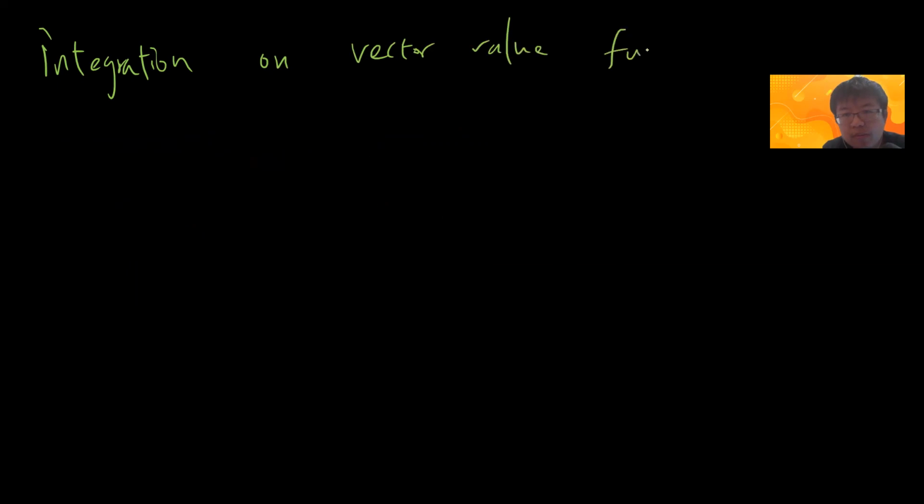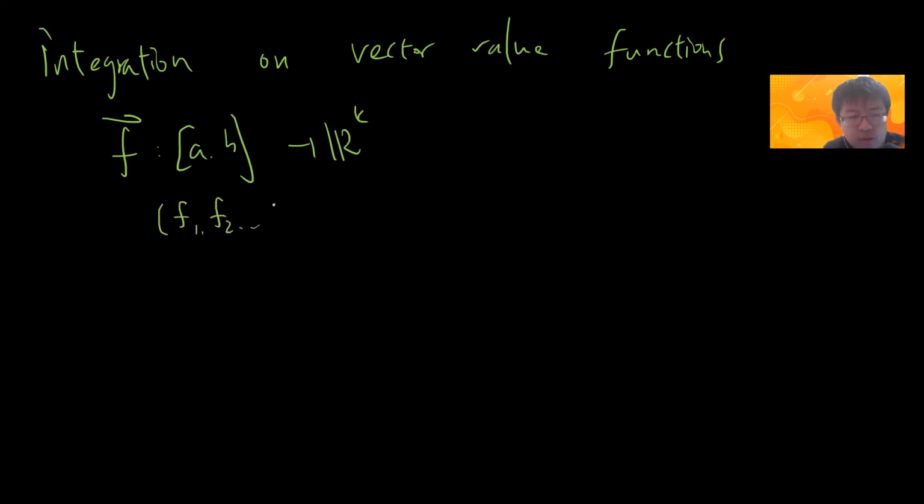So let me finally talk about the small result called integration of vector valued functions. So basically you can assume your f maps [a, b] to R^k, and your f can be written in components f1, f2, up to fk.